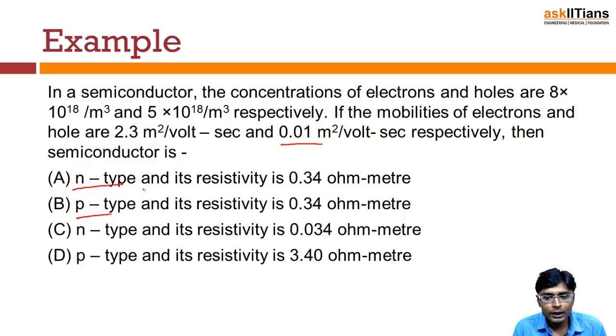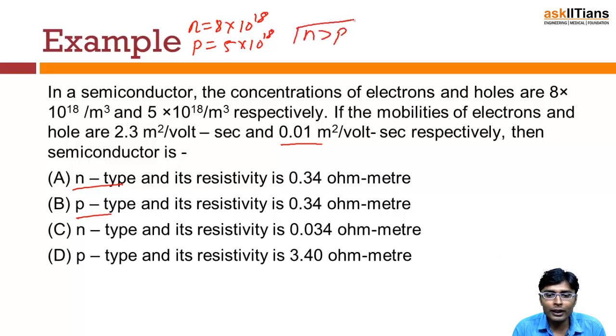Okay. So if we see the concentration of electrons and holes, we are given that the electron concentration, that is n, is equal to 8 into 10 raised to power 18, and the hole concentration given to us is equal to 5 into 10 raised to power 18. Since n is greater than p, the majority carriers are electrons in this semiconductor. So we will say that this is basically acting as an N type semiconductor, right? So the option may be either A or C.